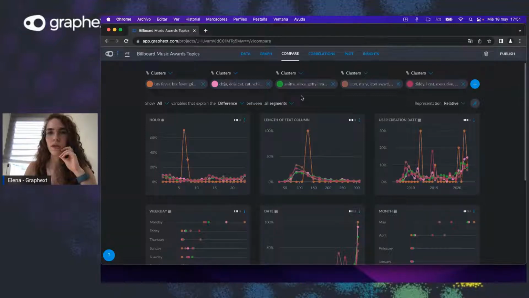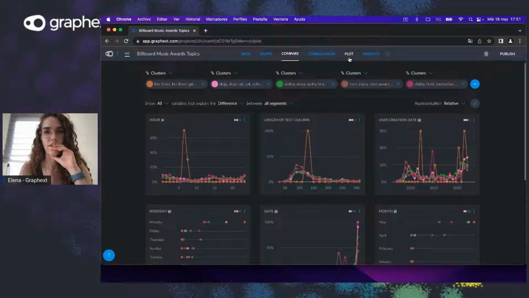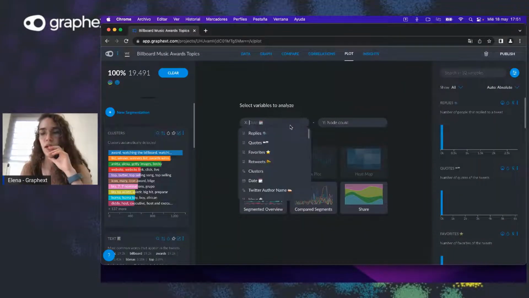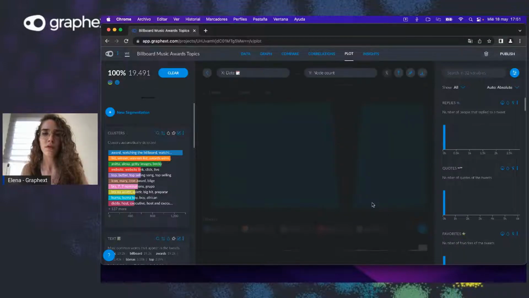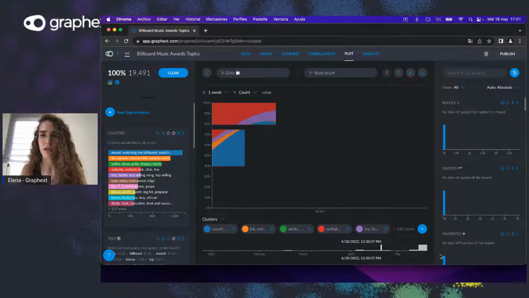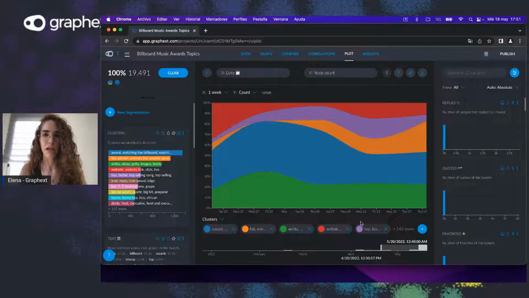So let's also now go to plot, which is a new section we have that is really powerful. And we can see, let's say, for example, I'm interested in seeing the evolution in general of the tweets, right? And I want to focus on this period here to get better insights.